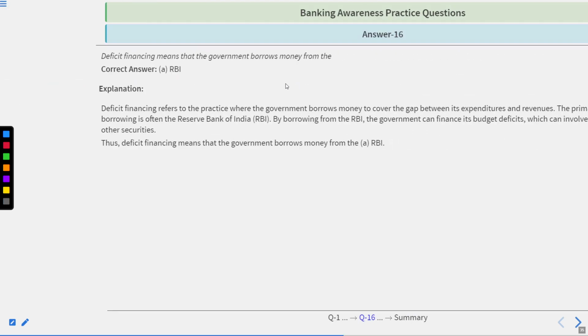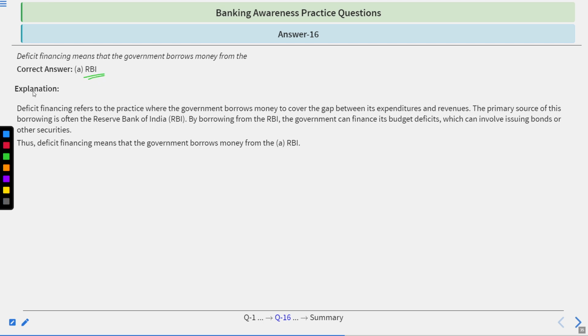Okay, the time's up. Correct answer is A, RBI. Go by the explanation. Deficit financing refers to the practice where the government borrows money to cover the gap between its expenditure and revenue. The primary source of this borrowing is often the Reserve Bank of India. By borrowing from the RBI, the government can finance its budget deficits, which could involve issuing bonds or other securities. Thus, deficit financing means that the government borrows money from the Reserve Bank of India directly.